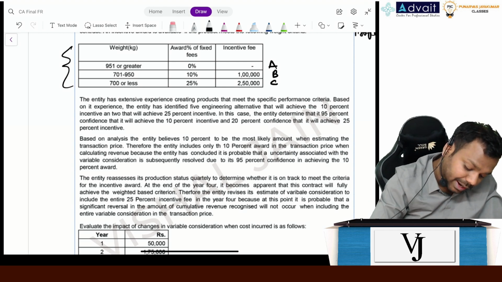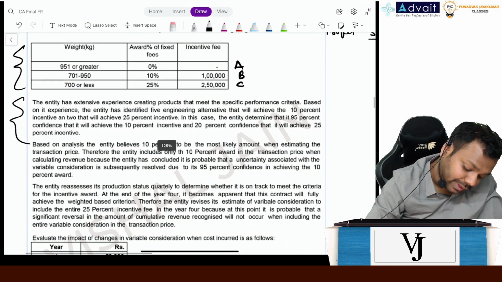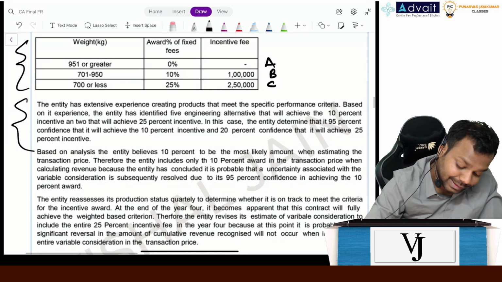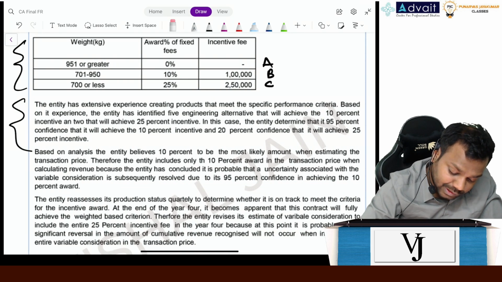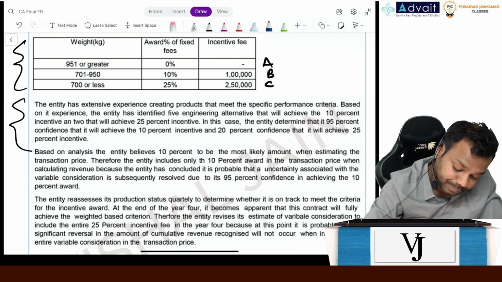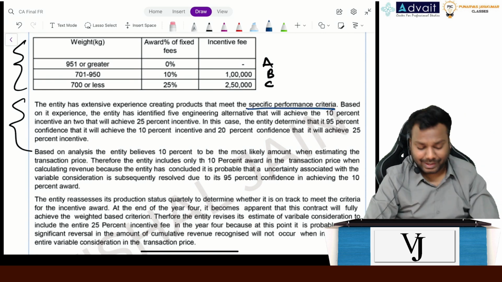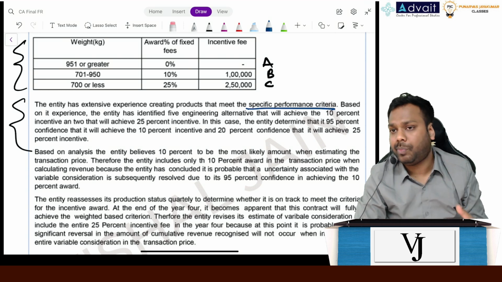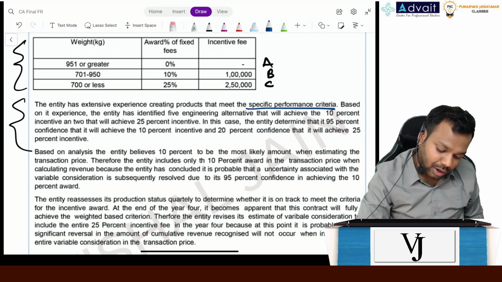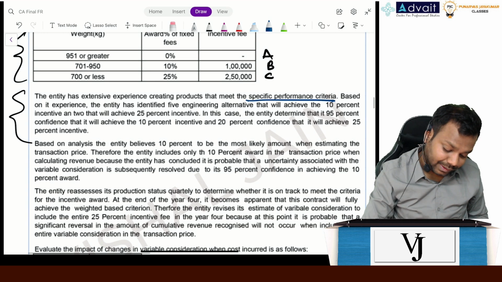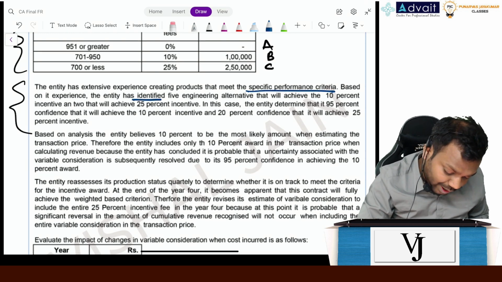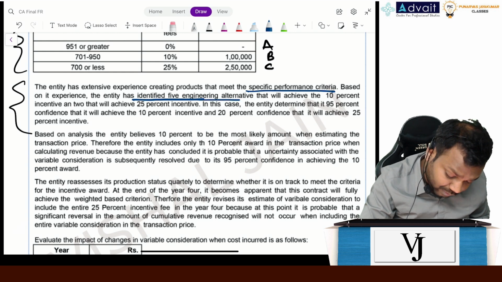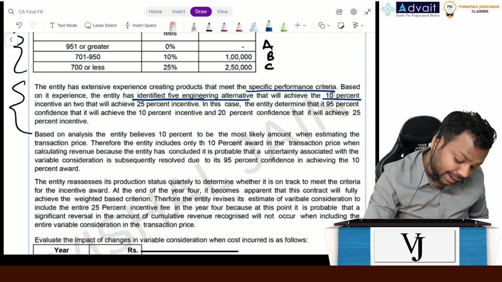But now read this paragraph. What does it say? The entity has extensive experience creating products that meet the specific performance criteria. Basically, it says the entity has a very vast experience in making these products. On the basis of that experience, the entity has identified 5 engineering alternatives that will achieve the 10% incentive.